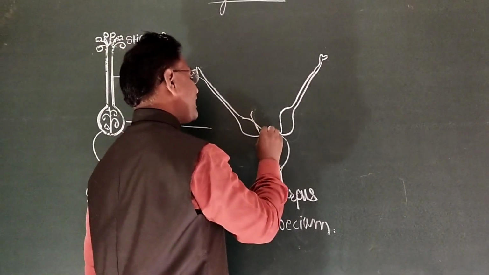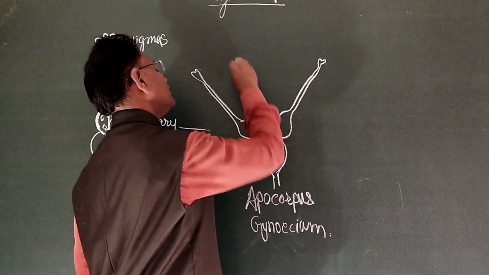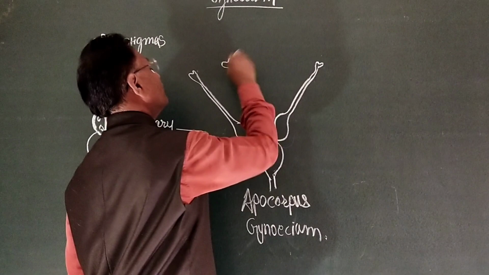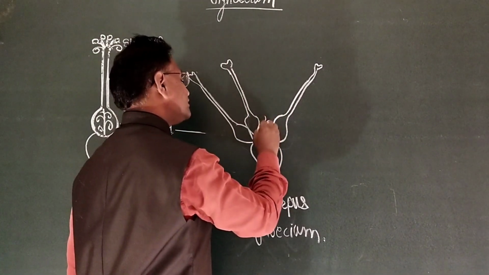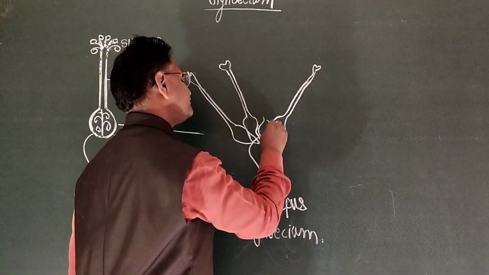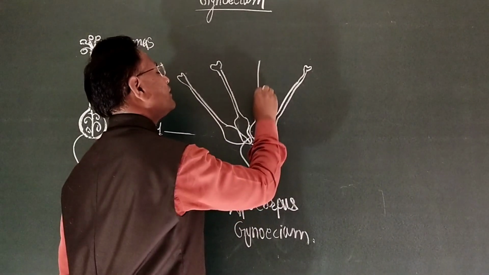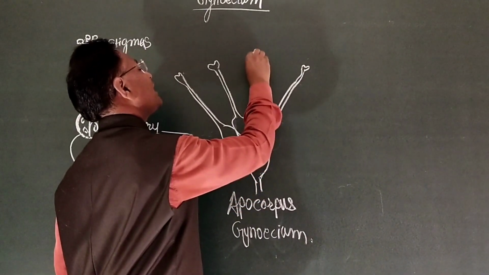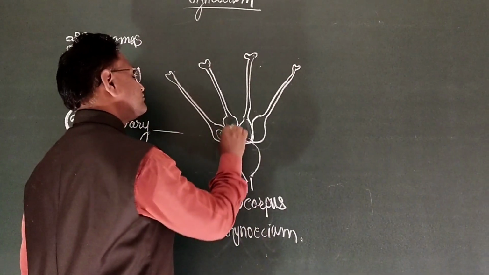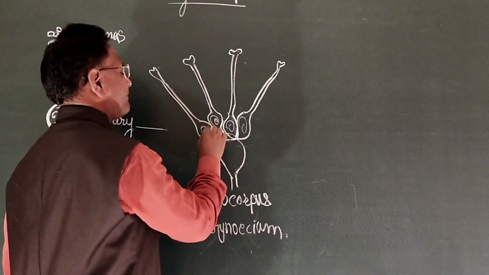Each and every carpel is developed independently from the node of the thalamus. So such free carpels are developed in the gynoecium.